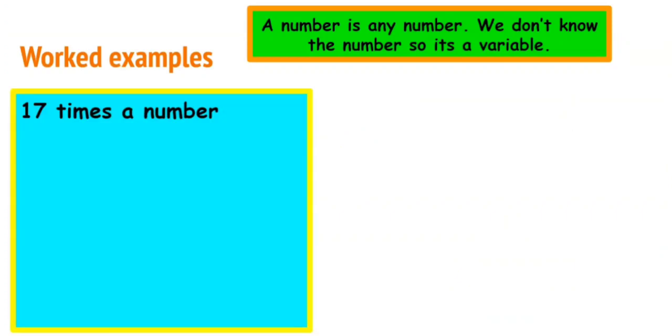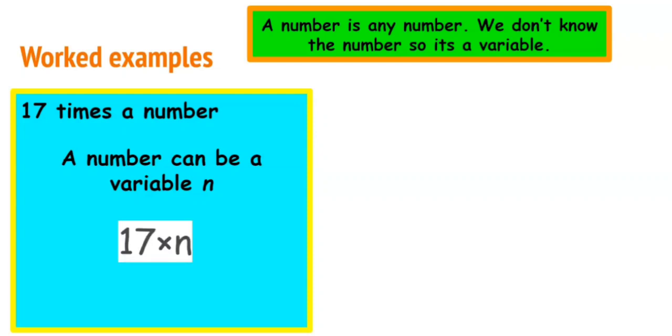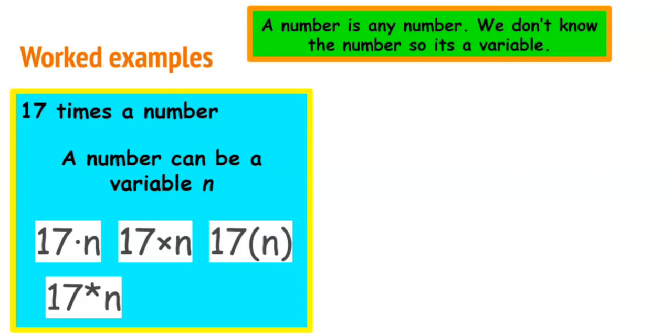Let's look at 17 times a number. What does this mean? So we know times means to multiply, and we're going to use n to represent our number. So this would be the same thing as 17 times n. And of course, there are many ways in which we can represent this multiplication. There are many ways to write a multiplication problem, but the simplest form is to say 17n. When we see 17n, we know that it means 17 times n.